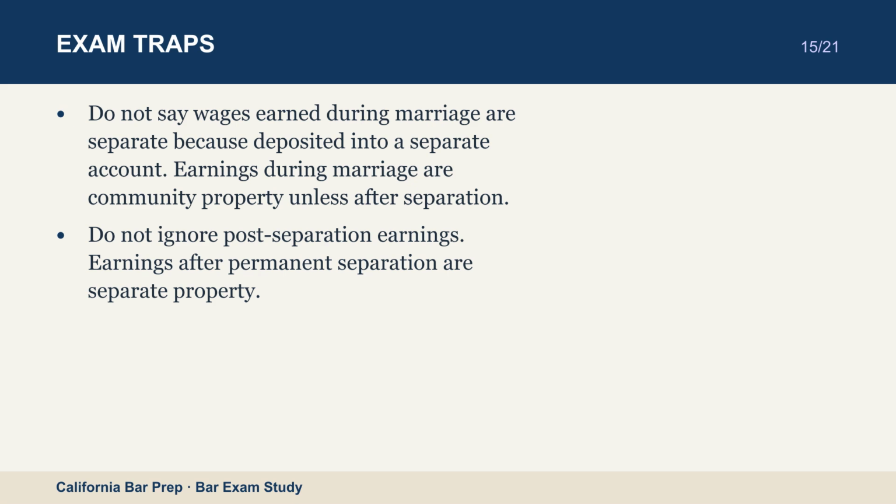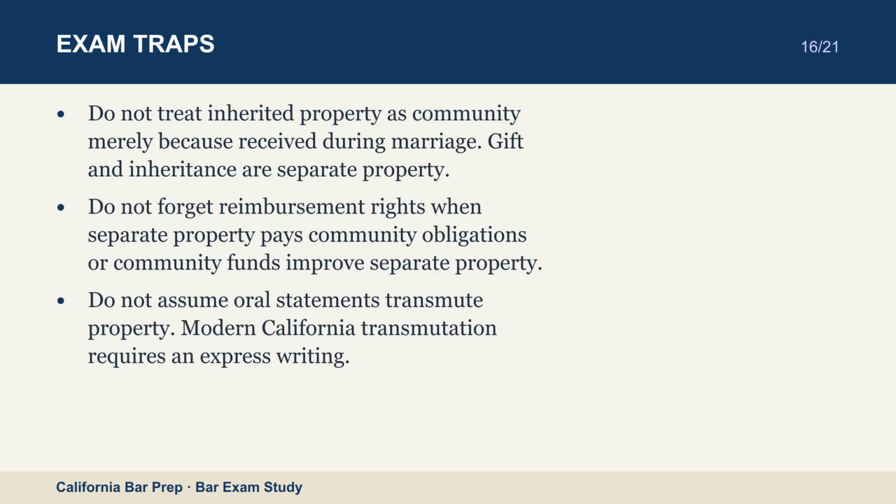Do not treat inherited property as community merely because received during marriage. Gift and inheritance are separate property. Do not forget reimbursement rights when separate property pays community obligations or community funds improve separate property. Do not assume oral statements transmute property. Modern California transmutation requires an express writing. Do not forget fiduciary duties between spouses. Concealment, self-dealing, or unauthorized gifts can trigger remedies.